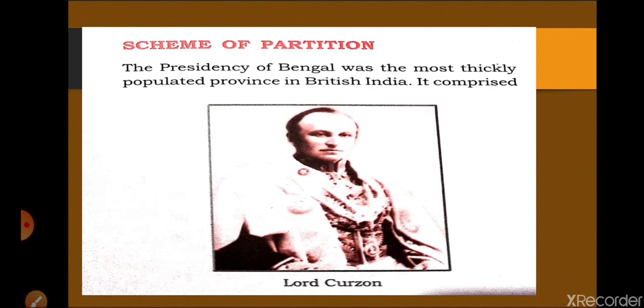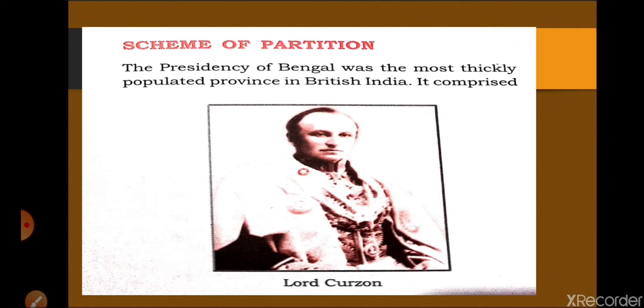If we are discussing Bengal, then Bengal comprised Bihar, Odisha, Bengal, Chota Nagpur, and some other remote areas. Near about 80 million people were living there, and he declared on July 20, 1905 that we are going to divide Bengal.